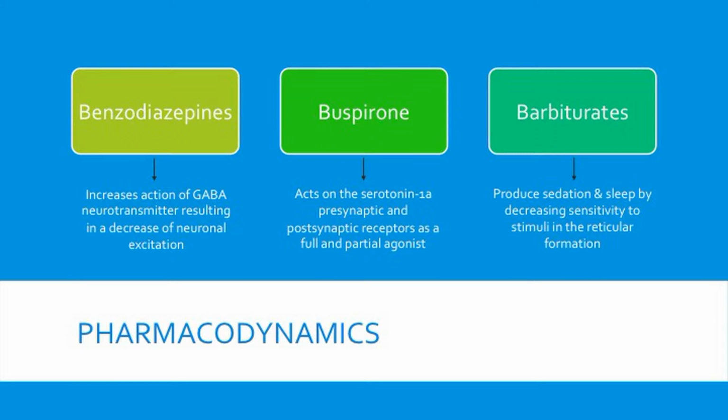The action of anxiolytics largely depends on the drug group. In short, the drug groups act on the GABA neurotransmitters and serotonin receptors. The main therapeutic effect of anxiolytics is to treat and/or reduce anxiety. Here, you can see the pharmacodynamics of all 3 drug groups. They all act differently in the brain, but ultimately are giving the same result, and that is to reduce anxiety.